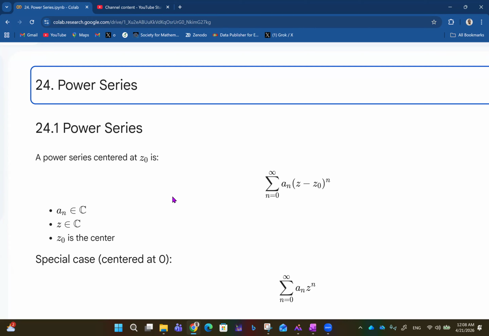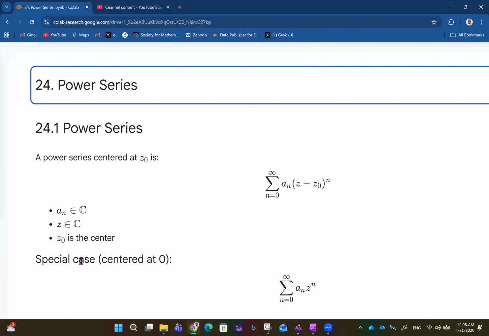So a power series centered at z naught is the summation from n equals 0 to infinity of a_n times (z minus z naught) raised to power n. a_n here is a complex constant, z is a complex number, and of course z naught is also complex, and it is the center of the series.